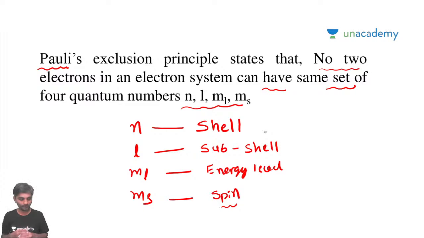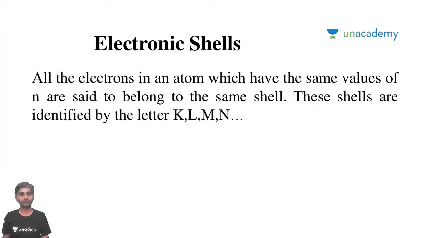So according to Pauli's exclusion principle, the principle states that no two electrons in an electron system can achieve the same set of quantum numbers. So now what is an electronic shell?